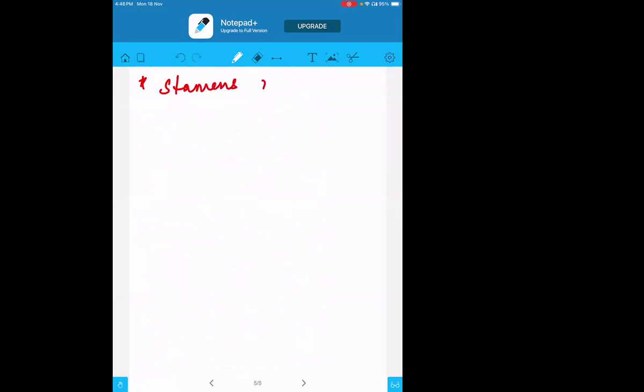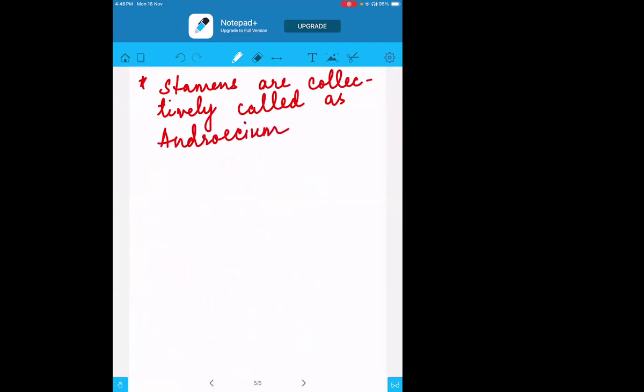Stamens are collectively called as androecium. Androecium. Fine. Break the spelling and learn it. Androecium. So learn like this.